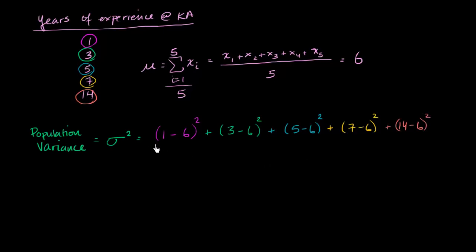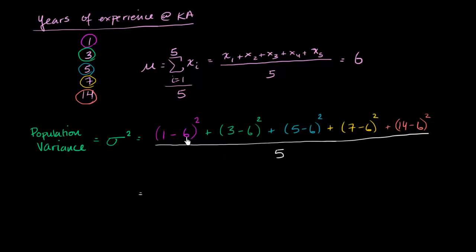And then I'm going to find essentially the mean of these squared distances. So I have 5 squared distances right over here. So let me divide by 5. So what will I get when I make this calculation right over here? Well, let's figure this out. This is going to be equal to